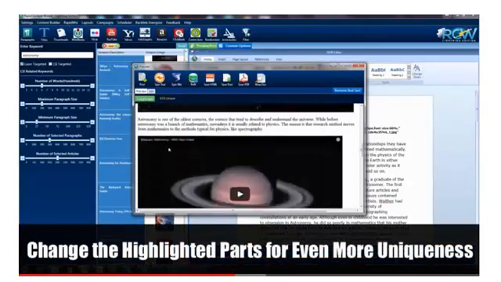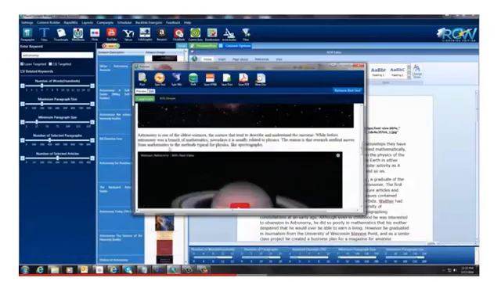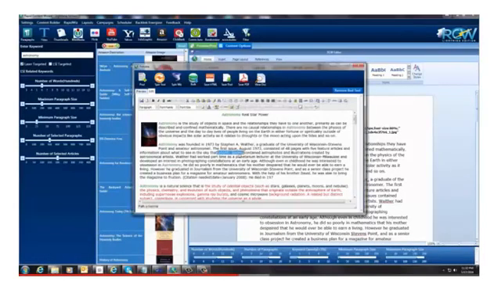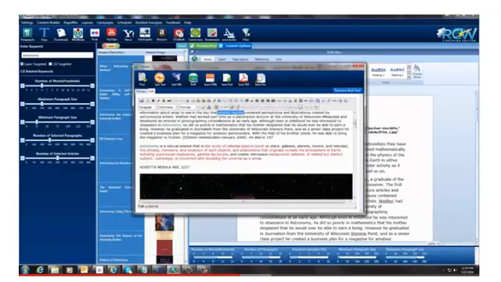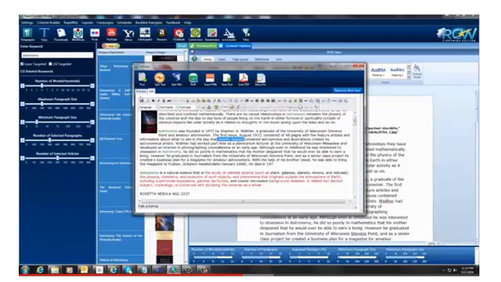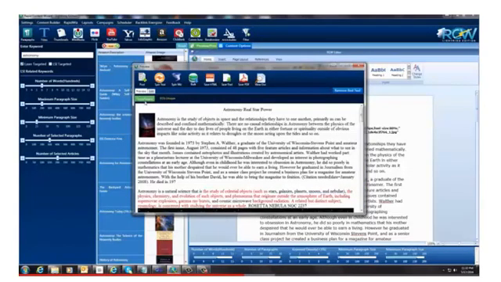So you can come down in here and you can see this red text, and you can come over here to the edit button, and it's in here as well, and you can change this to make it as unique as you want, or remove it, or whatever you want to do with it. But I'm just letting you know that's a very useful, very powerful tool to use Copyscape to make your blogs as unique as possible.